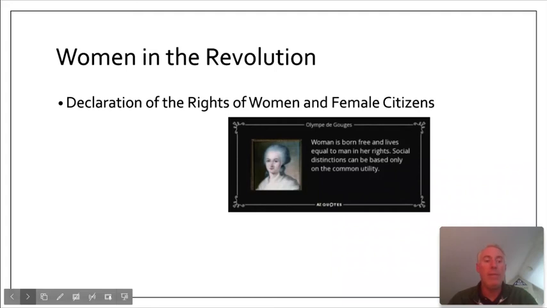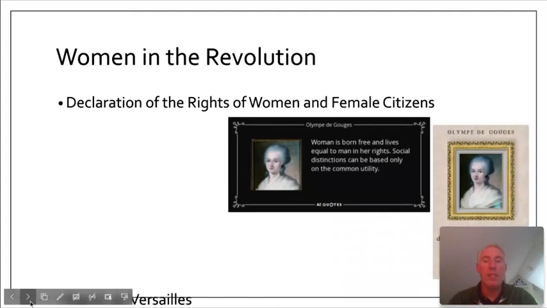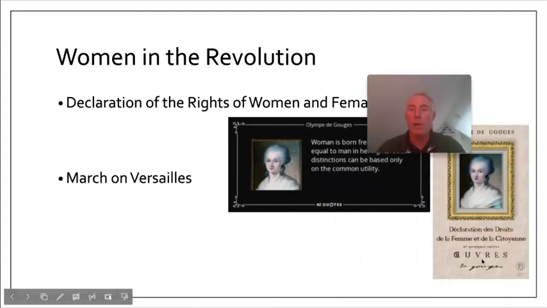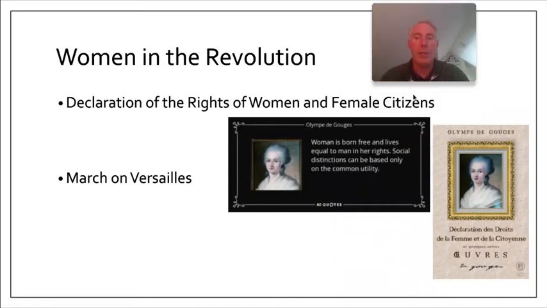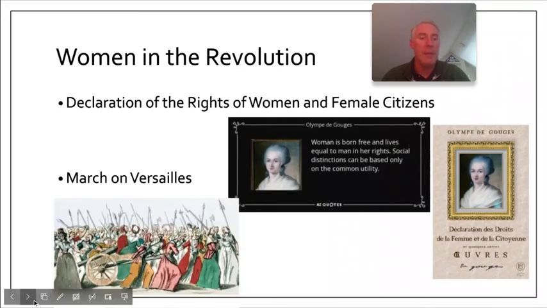Women did lead an important event during this time with the March on Versailles. You see a picture of Olympe with that Declaration of Women. Many in Paris were starving, and in October 1789, about 6,000 women marched the 13 miles from Paris to Versailles. And they went to the king's palace and they chanted bread as they arrived.